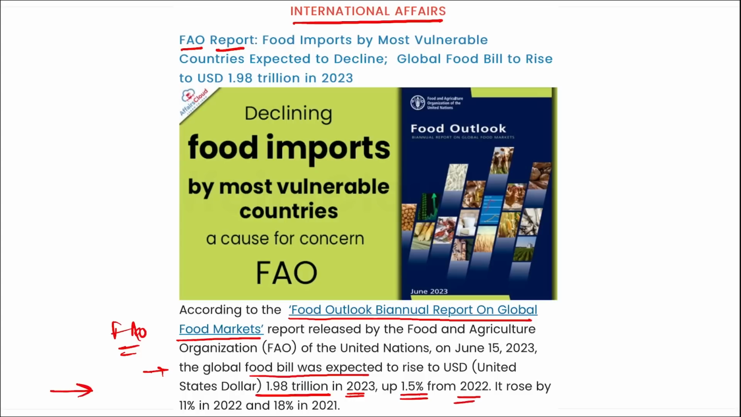And this amount rose by 11% in 2022, while 18% in 2021. What is the meaning of this global food bill? That is all the people combined. What is the amount of money being spent on a daily basis for food, right? So in total, it was 1.98 trillion dollars in 2023, and it has risen, right?